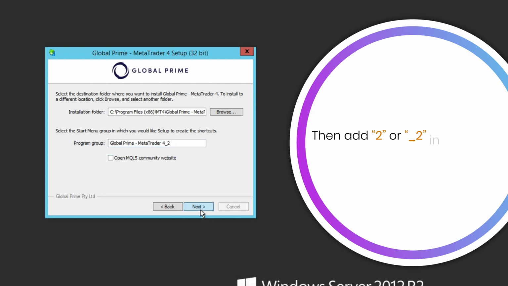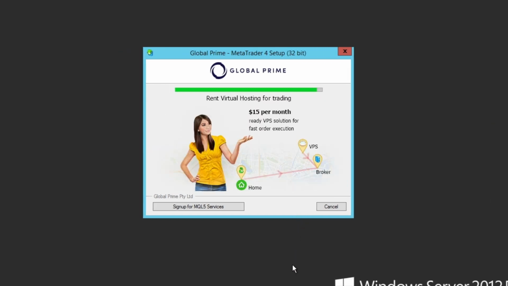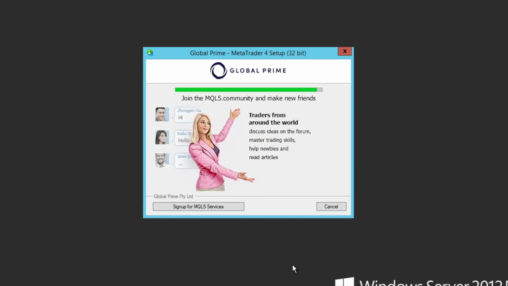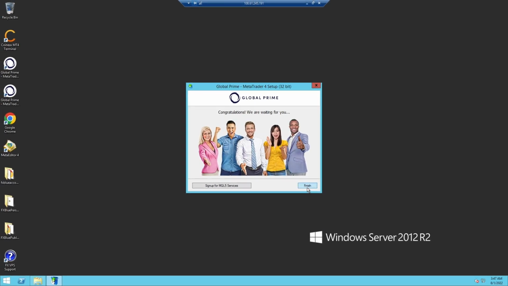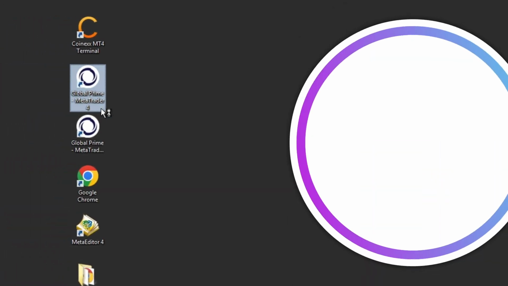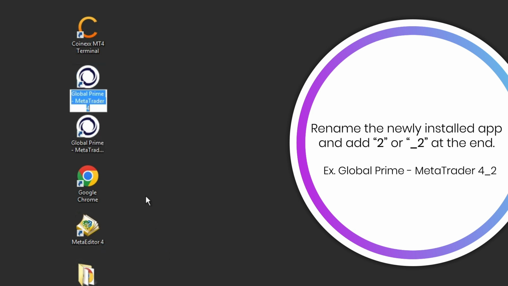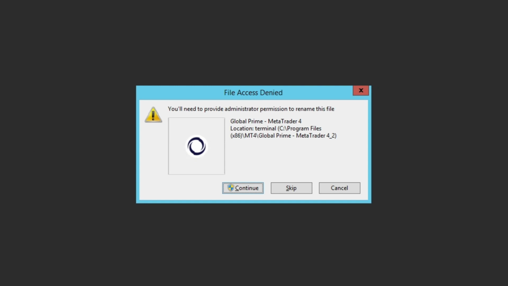Click Next. And let's wait until it is done. Click Finish. A new MT4 icon should appear on your VPS desktop. You need to rename it so it will not be overwritten on your next MT4 installation. Click Continue.